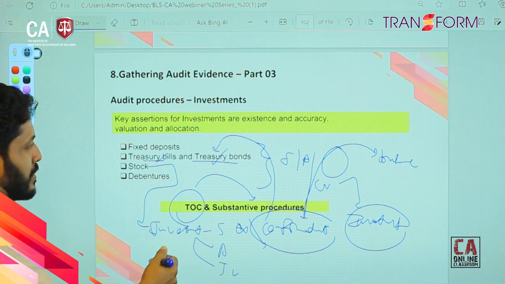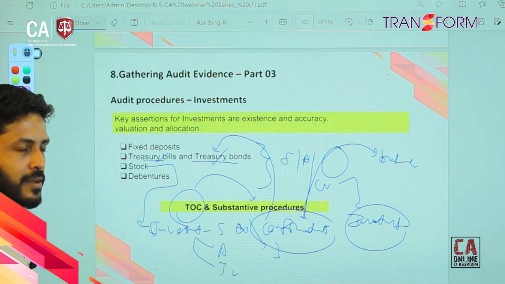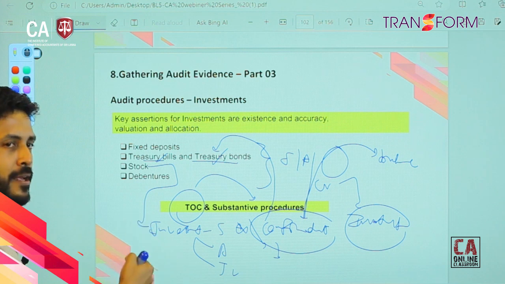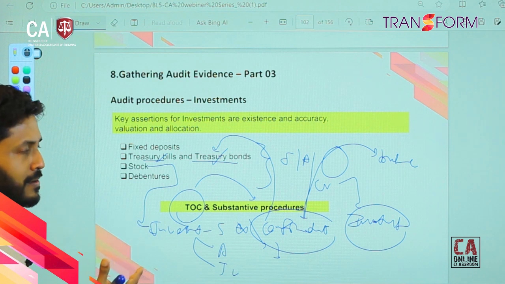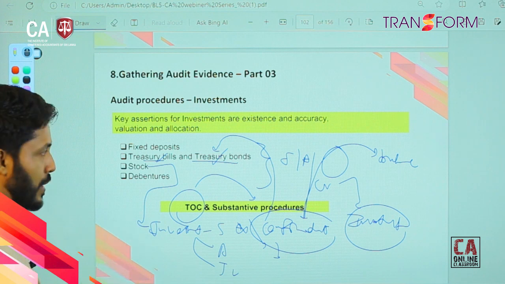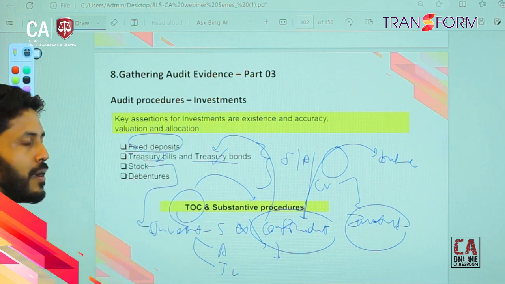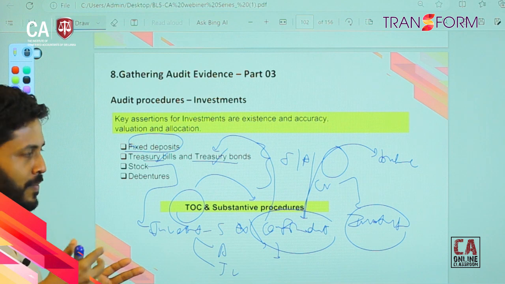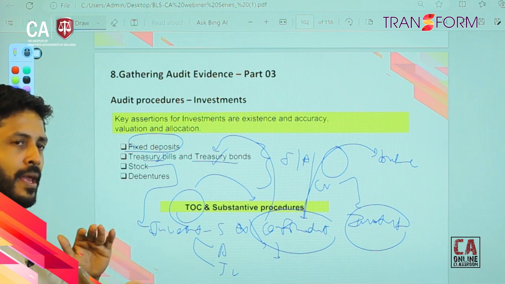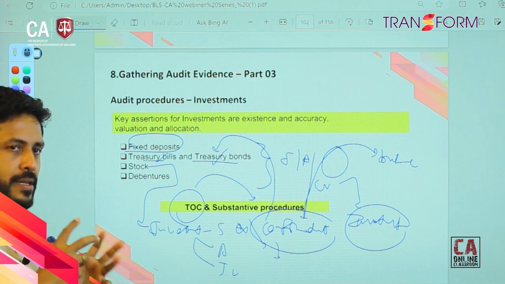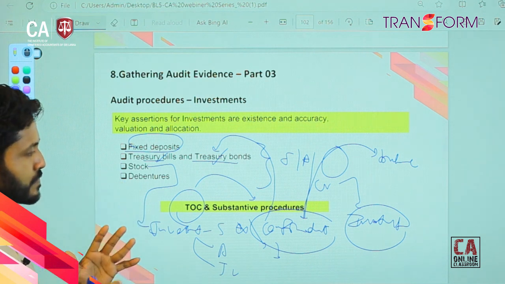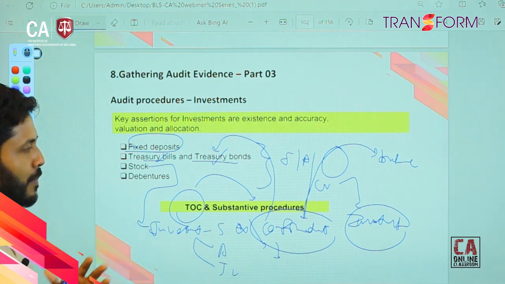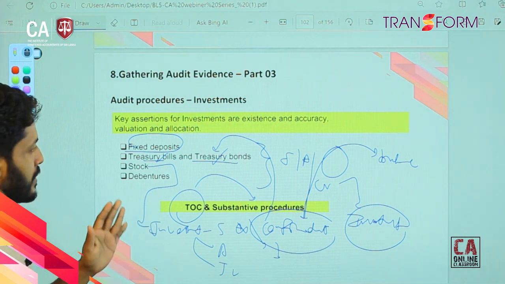So, the confirmation should be original confirmation, right. You can cross check the investment value with the book value. Once you are cross checking, you have to consider the accrued interest as well. You are getting confirmation for fixed deposit. Normally fixed deposits accrue interest, right. The fixed deposit value may be embedded with this interest portion. You have to cross check the accrued interest plus the fixed capital amount with the book value. So, that is the requirement.